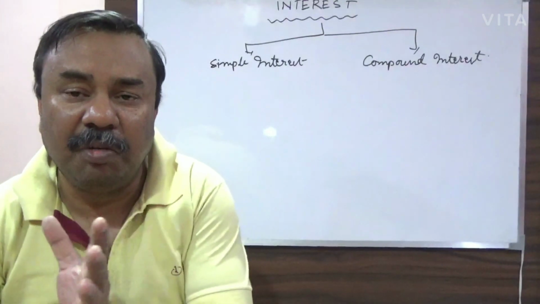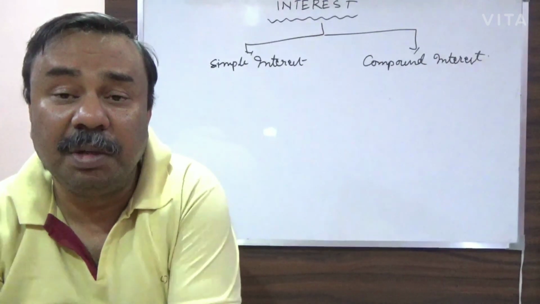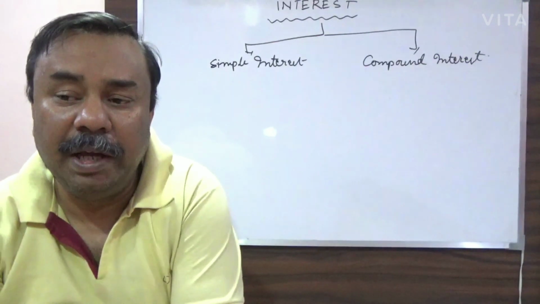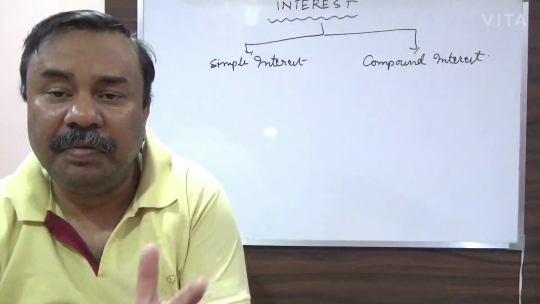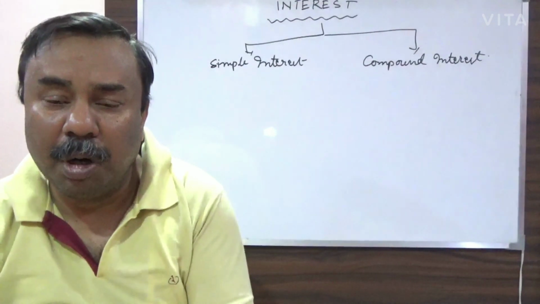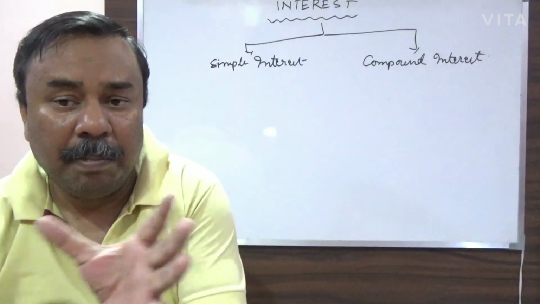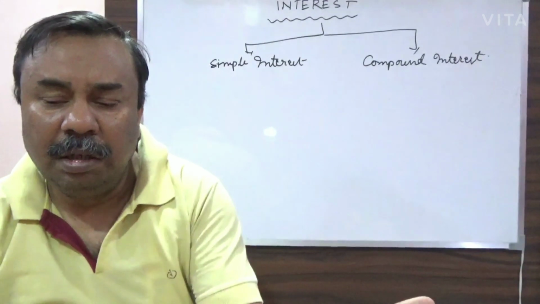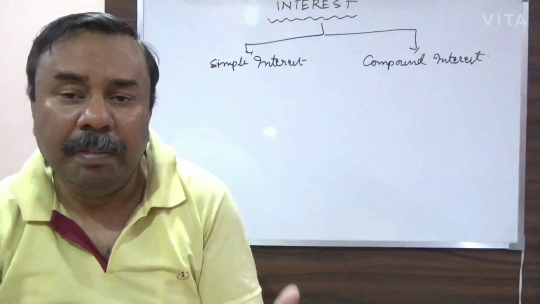Whatever number of months the money has been utilized by the borrower, you multiply the number of months with 50 and add it to the main borrowed amount, that is 1000, and he pays that back.